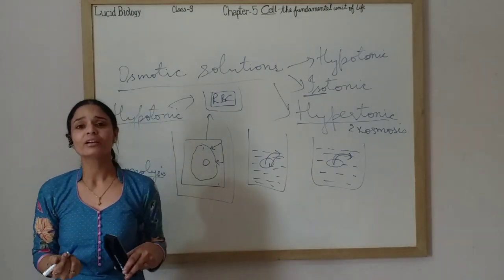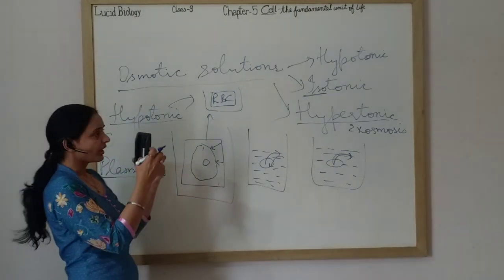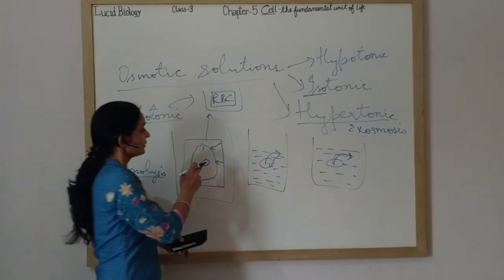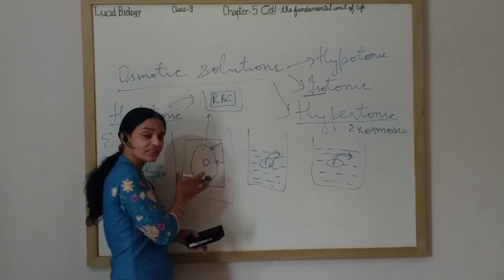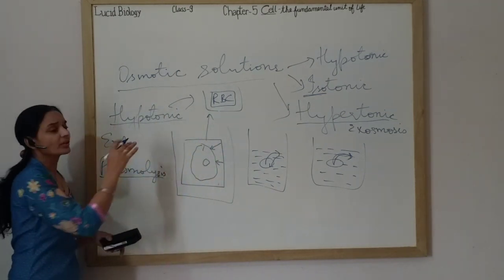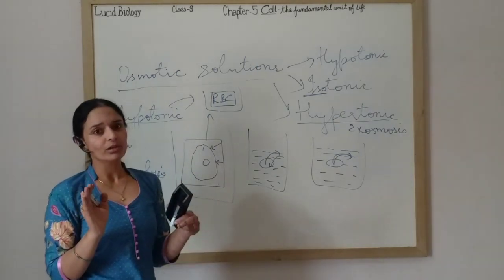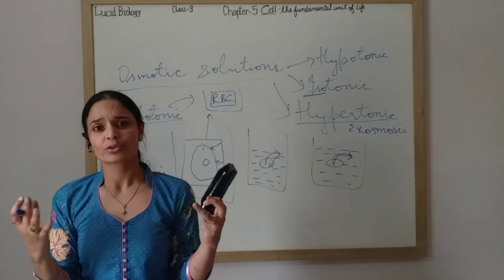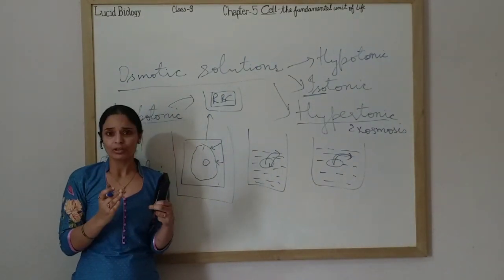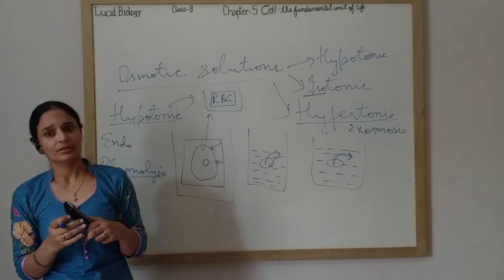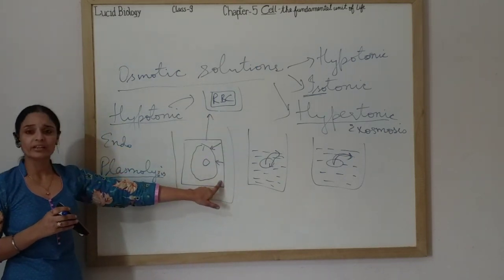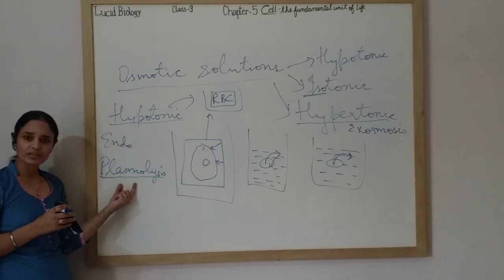Animal cells do not have a cell wall, due to which by absorbing water, the membrane will burst, the cell will burst. This is the advantage of the cell wall, that in a plant cell, by absorbing water by endosmosis, bursting will not take place. If the cell membrane exerts pressure by absorbing water, equal pressure is exerted by the cell wall, due to which the cell will not burst. But by endosmosis, an animal cell will burst, while a plant cell will remain intact. So I hope plasmolysis is clear to you.